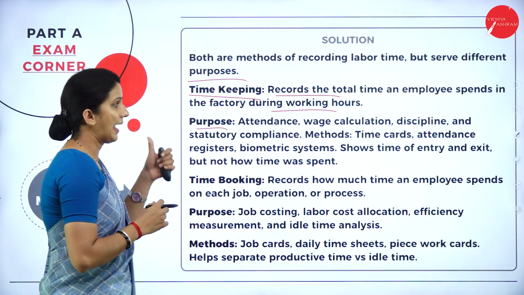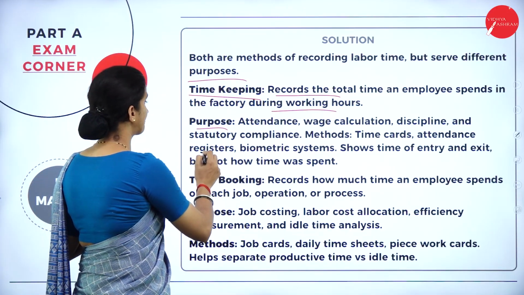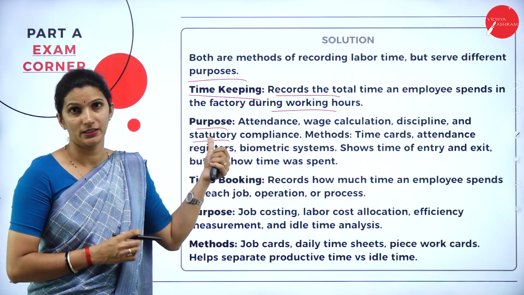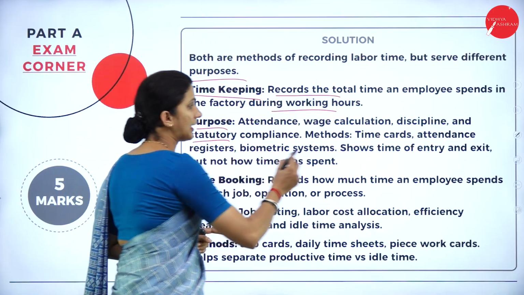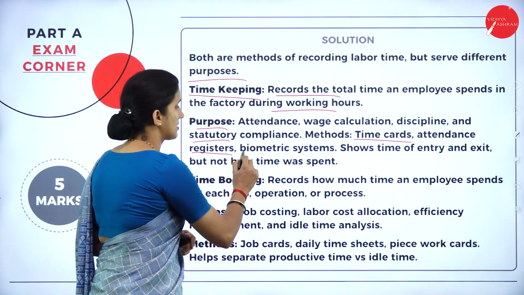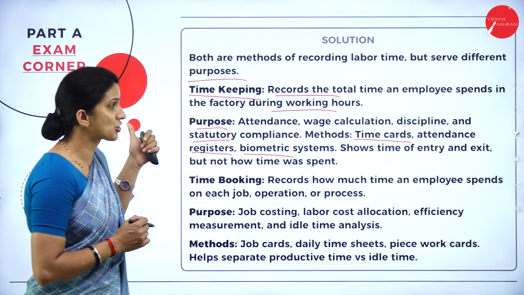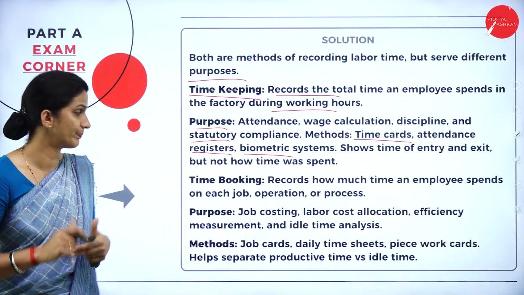So the purpose: attendance, wage calculation, discipline and statutory compliances. Here, the methods they'll use to record the times: they can maintain the time cards or attendance registers or the biometric system. It will show the time of entry and exit of employees in the organization.